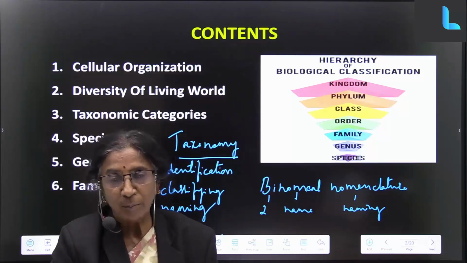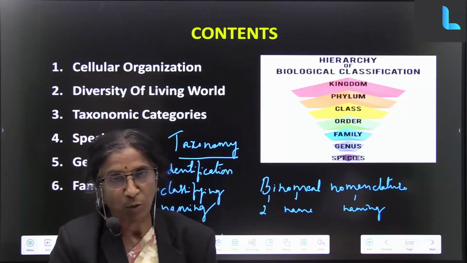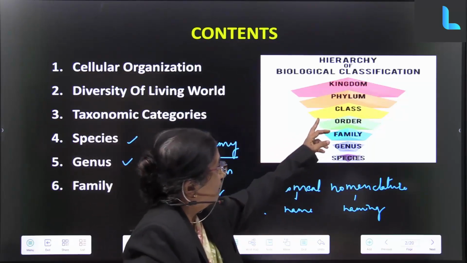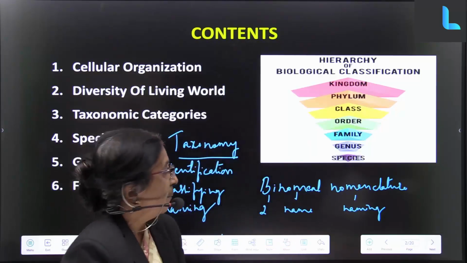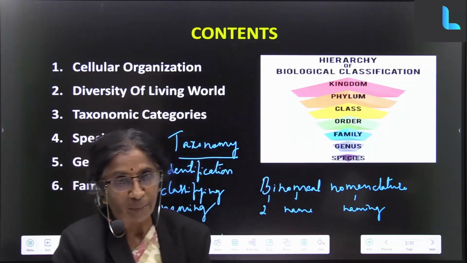Now which group can feed the young ones with milk? Yes, cows are there, dogs are there, man is also there. So we find class Mammalia. Next comes the order.